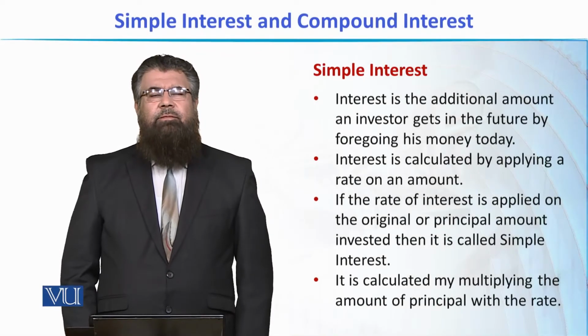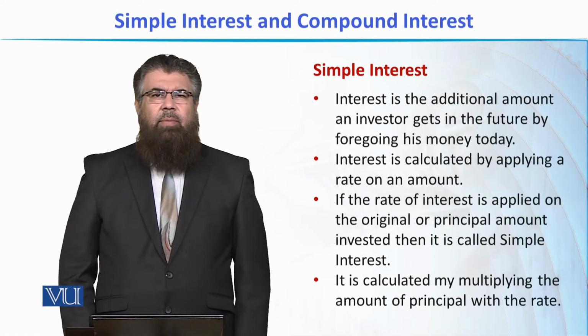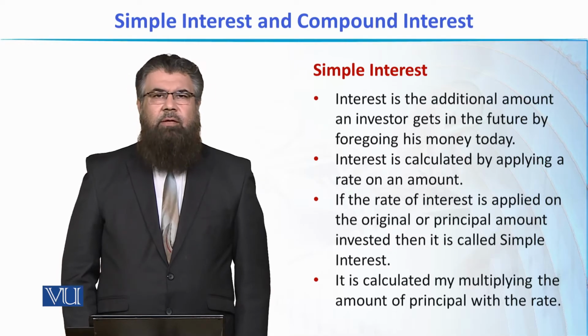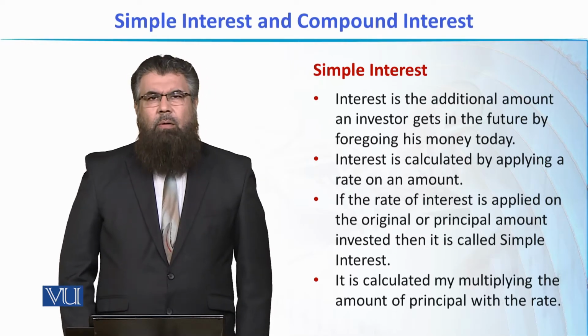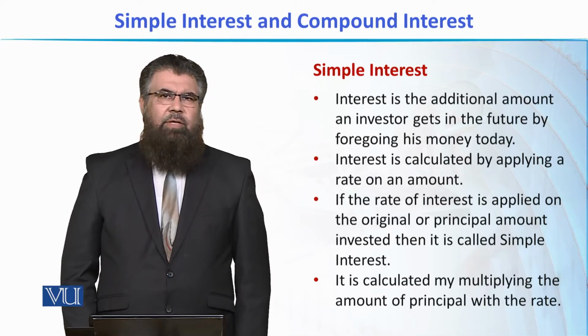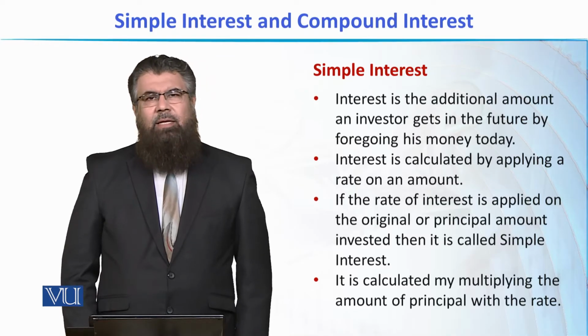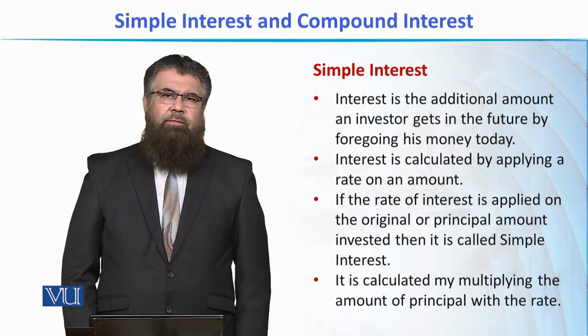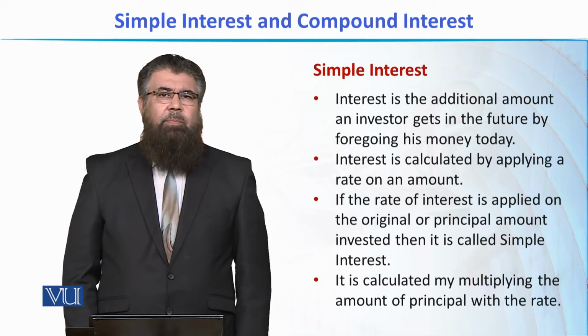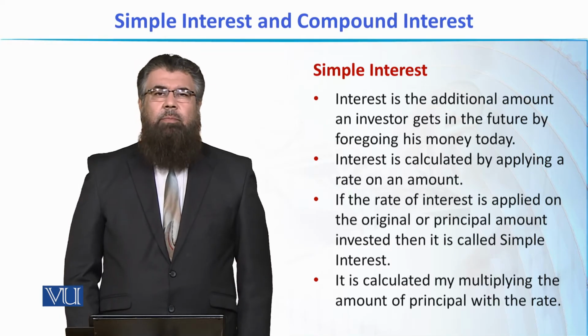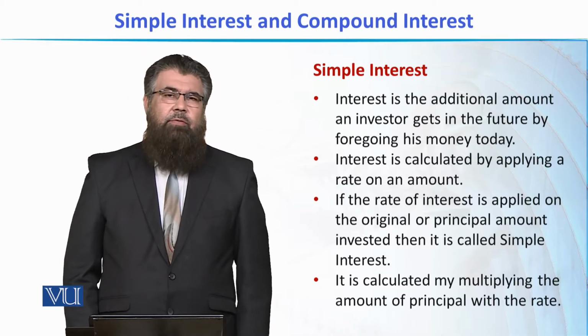Dear students, we have discussed time value of money with reference to interest and changes in the value of money, with reference to present values and future values. Now, how do we calculate this interest, or what are the types of interest? Basically, we have two types of interest, or you can say interest is applied in two different ways, so it becomes of two types. One is simple interest, and the other one is compound interest.